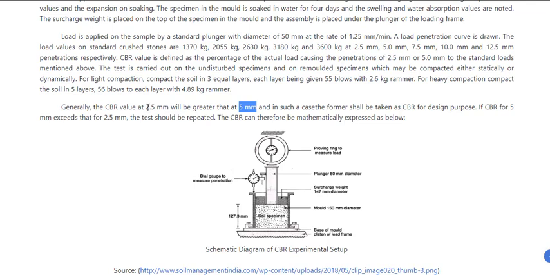So generally what happens is the 2.5 mm value will be greater than the 5 mm value, and in such a case the former shall be taken as the CBR for design purposes. If the CBR for 5 mm exceeds that for 2.5 mm, then the test should be repeated, or you can adopt the 5 mm sample reading. The CBR can therefore be mathematically expressed as below.